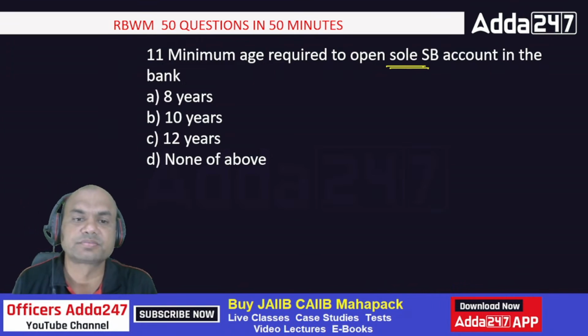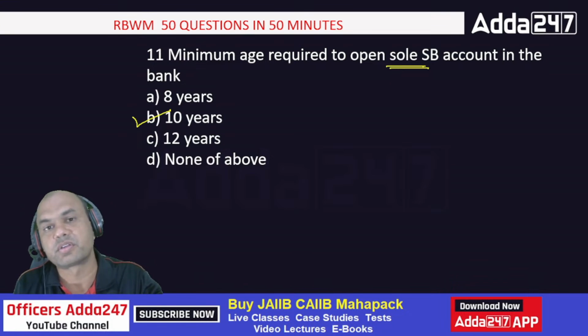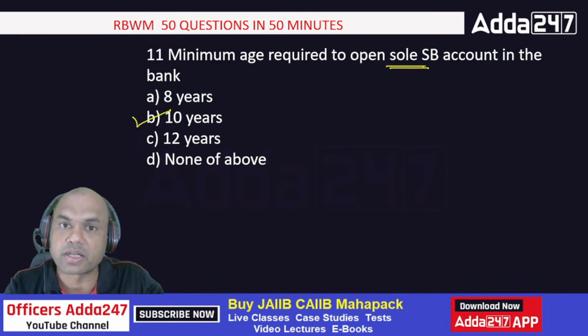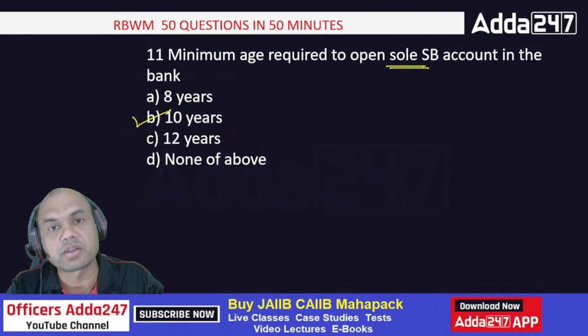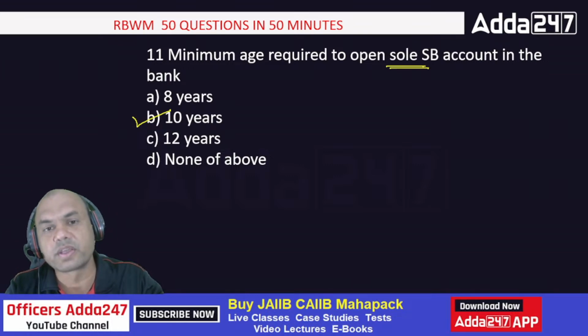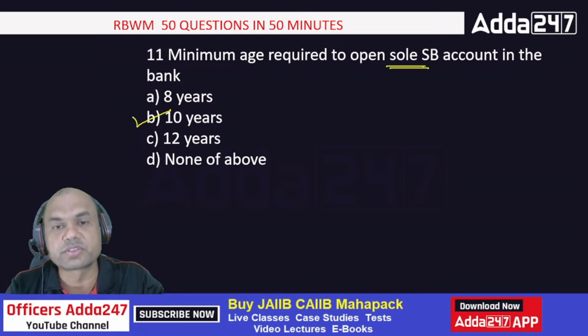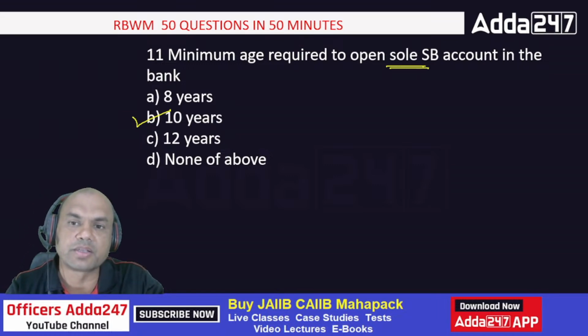It is 10 years. Remember, any person, any child or any student about 10 years can open a solo savings account. It means you can give the checkbook to that customer, you can give the debit card to that customer. Everything can be given. Only the point is, this student, up to the age of 18, can't give that check for clearing. That student has to come in the branch and withdraw that cash from that check only.